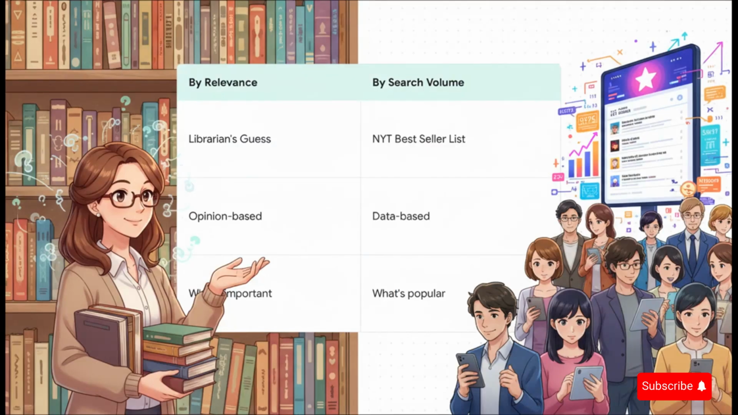And this slide just perfectly explains why. Sorting by relevance is like asking a librarian for a book recommendation. Sure, it's a good guess, but it's still just an opinion. Sorting by search volume, on the other hand, is like looking at the New York Times bestseller list. It's not an opinion, it's pure data. It shows you exactly what millions of people are clamoring for. And for this channel, you want the bestseller every single time.